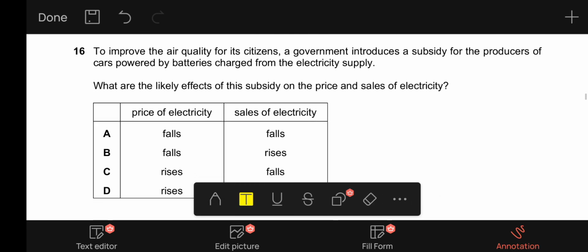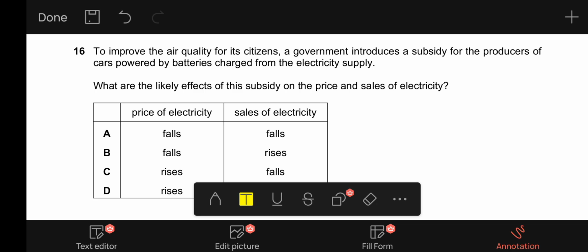16, it says to improve the air quality for its citizens, a government introduces a subsidy for the producers of cars powered by batteries charged from the electricity supply. What are the likely effects of this subsidy on the price and sales of electricity?